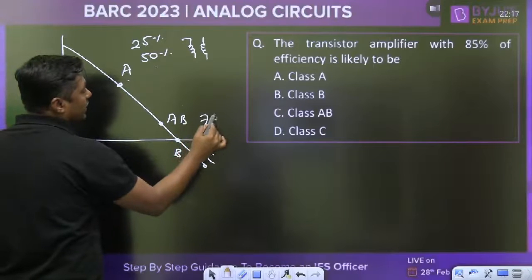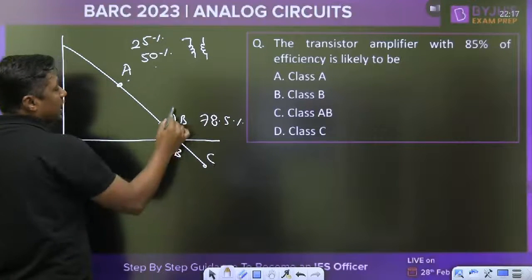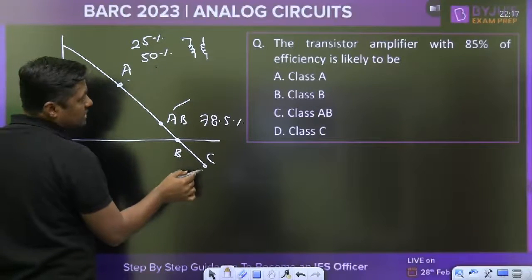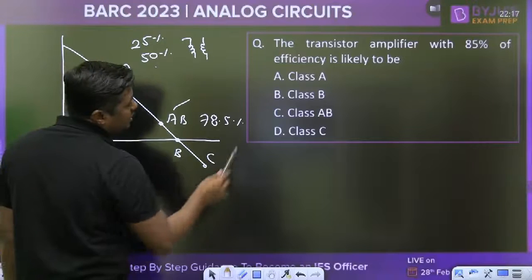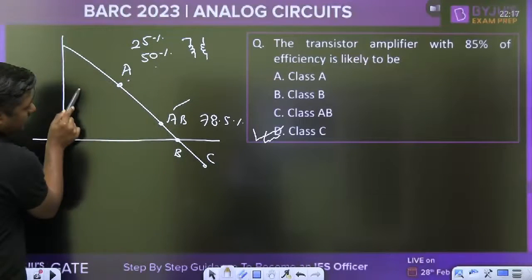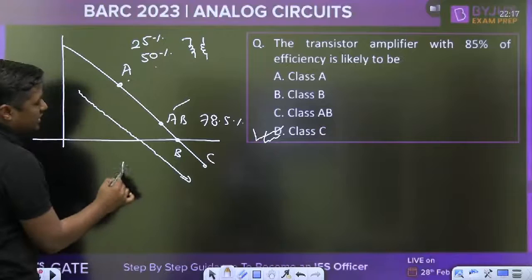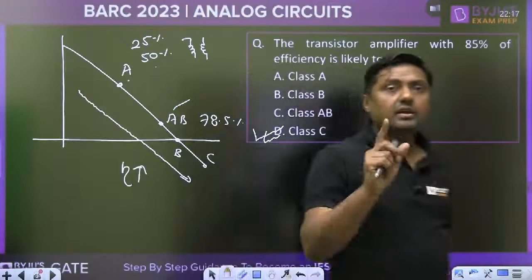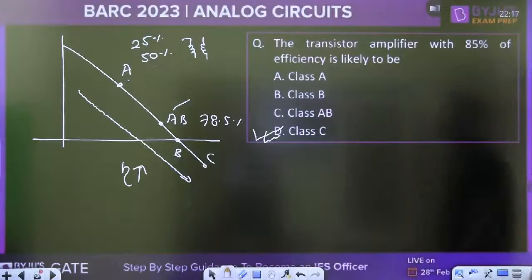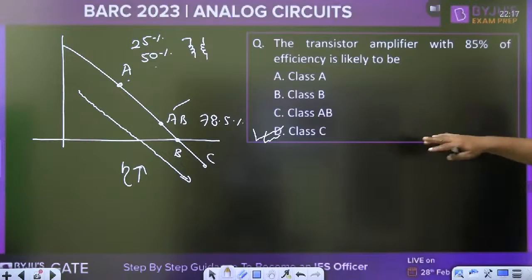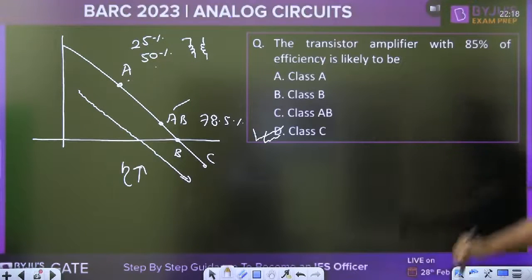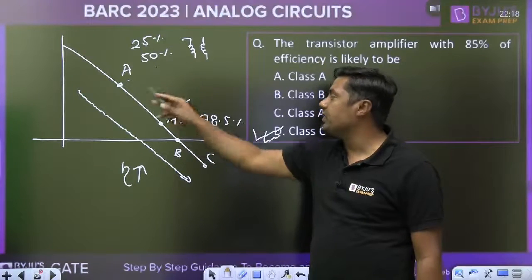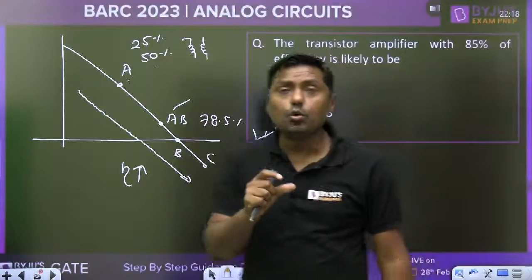Class B 78.5% maximum. AB less than 78.5, greater than 50%. And the class C is nearly equal to 90, then we can say 85% of efficiency class C. When we are moving from this point to this point, distortion increases, efficiency increases. D is the answer. So remember that class A, class AB, class B, and class C. Class A in the middle of the active region, class B at the cutoff, class C below the cutoff, and class AB between A and B, but near to cutoff.